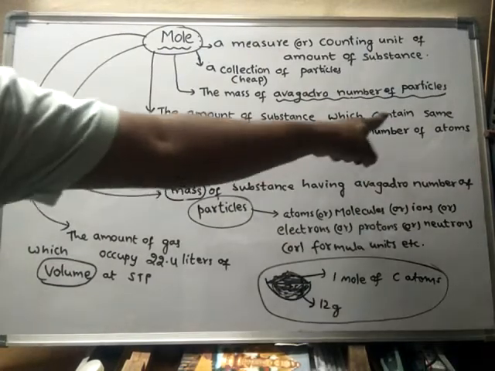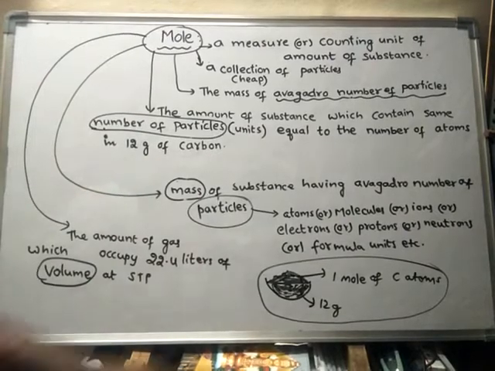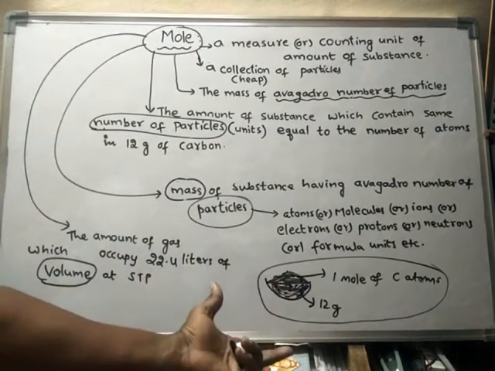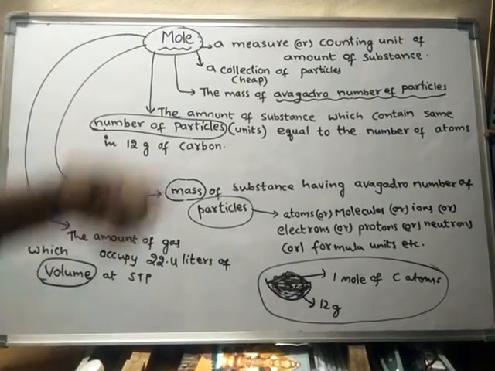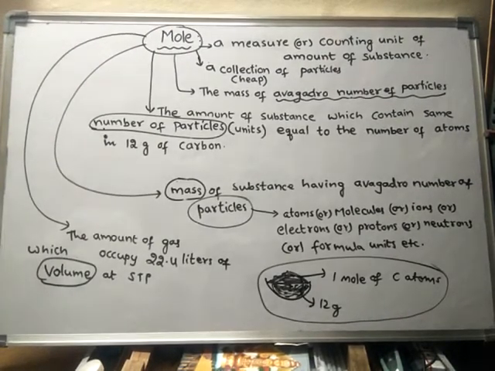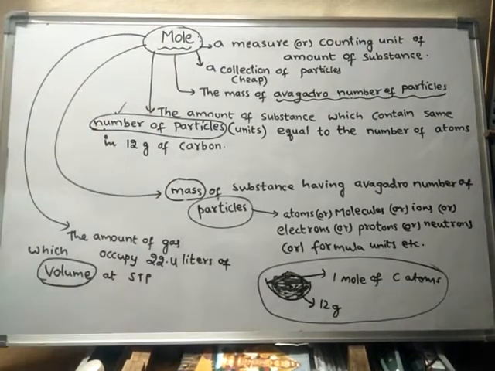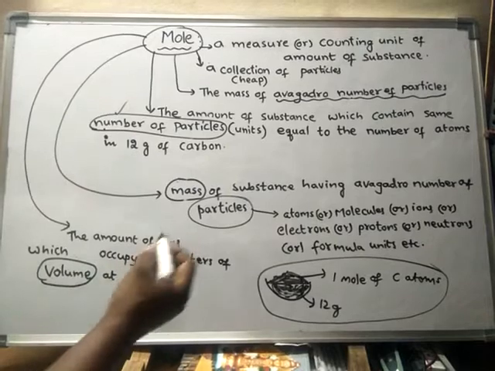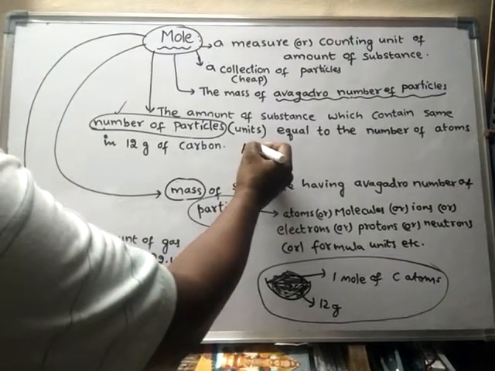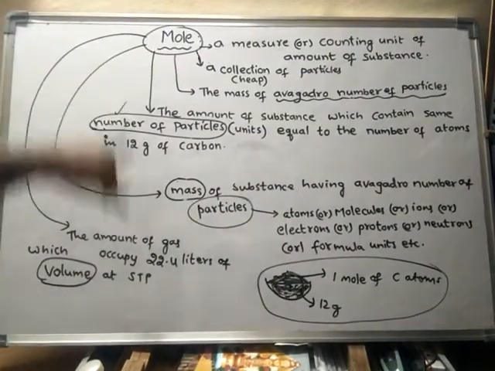The amount of substance which contains the same number of particles as the number of atoms in 12 grams of carbon. So in 12 grams of carbon, how many atoms are present? Those many particles are present in 1 mole. Okay, 1 mole means the number of particles equal to the number of atoms present in 12 grams of carbon. Right. So in this way, mole can be defined in terms of number of particles, and generally it is equal to Avogadro number. We will learn that in the next part of the definition.